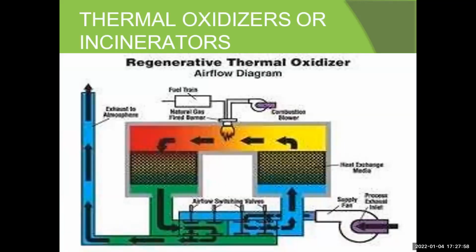Then this is the thermal oxidizer or incinerator. You see the incinerator and thermal oxidizer in many types of plants. This equipment is used in the thermal power plant, also referred to as the regenerative thermal oxidizer. See the image, the air flow diagram: how the air flows and how this type of pollution is controlled. This is the burning coal, this is the fuel tank, and this shows how the air moves under pressure and is released from the thermal oxidation.